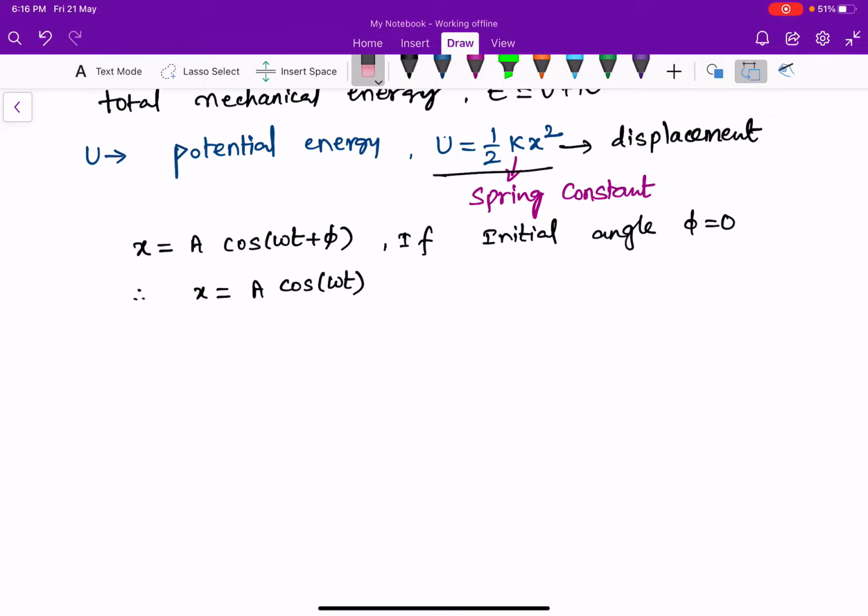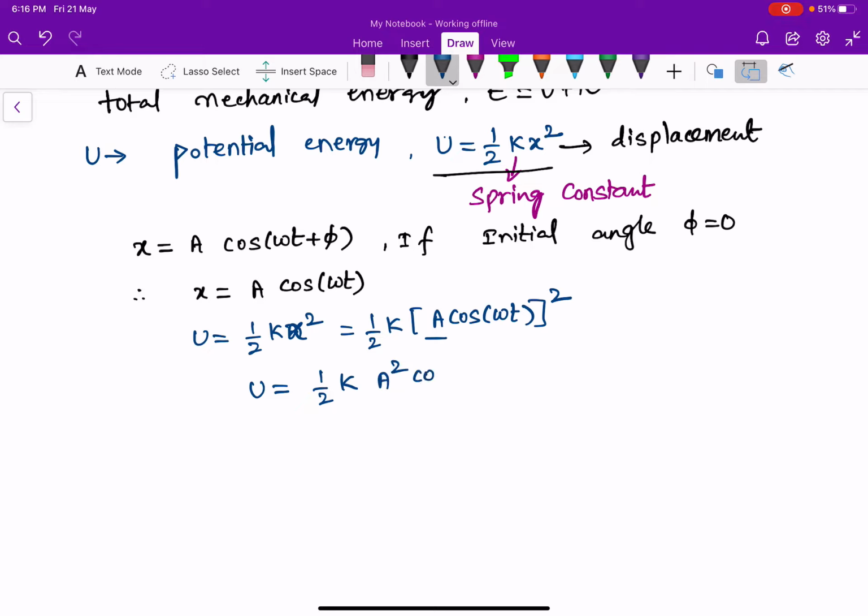Therefore, the expression for potential energy is U equal to half k x square, that is half k times a cos of omega t whole square. That is, potential energy is equal to half k a square cos square omega t. This is an expression for potential energy.